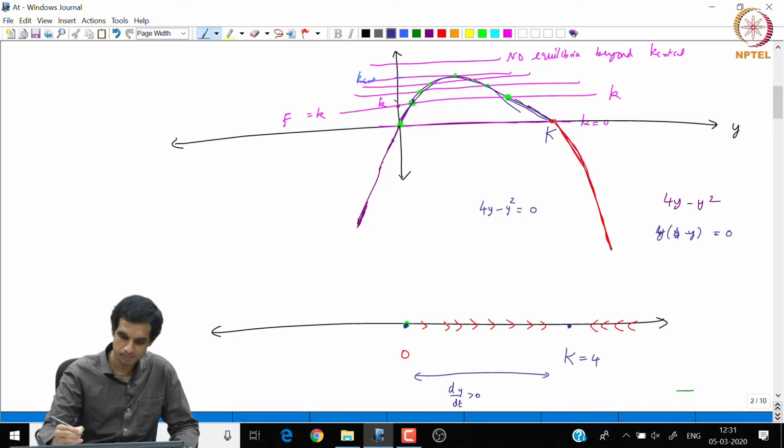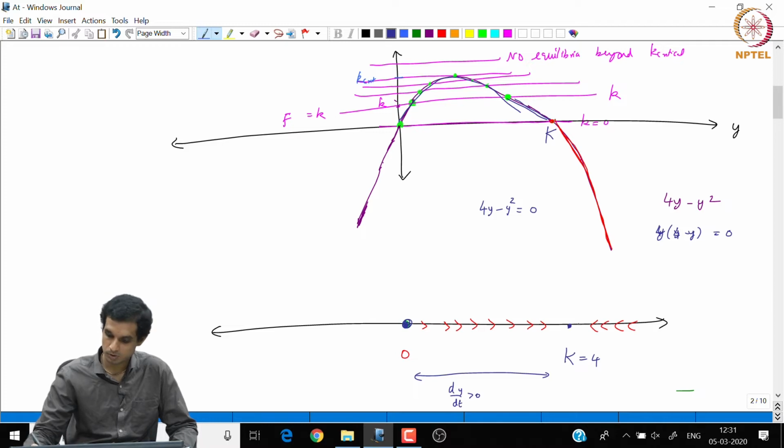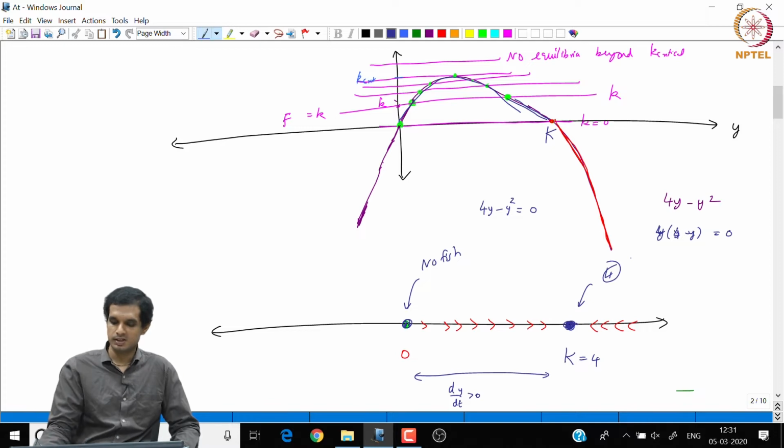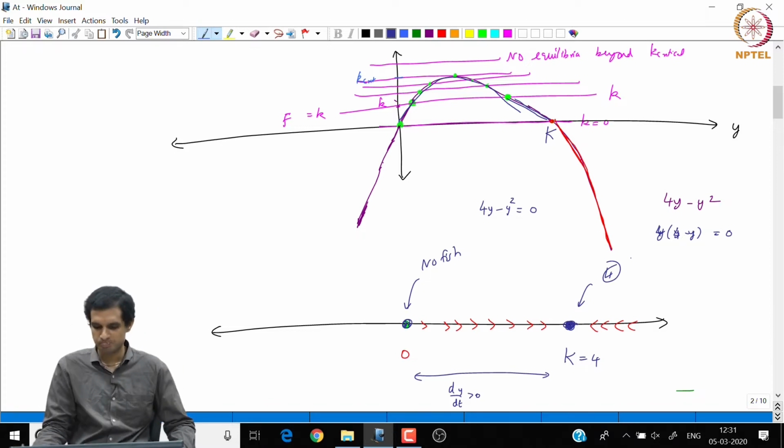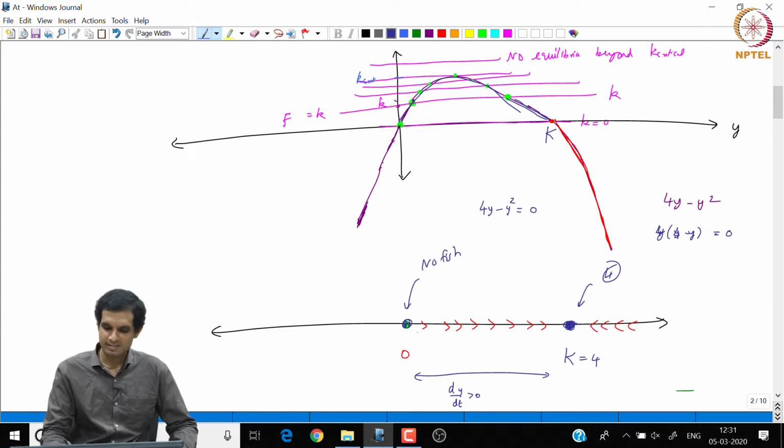So, now you see there are two equilibria. One corresponds to 0, and we know a population of 0 means there are no fish. The other is equal to 4. So we see that when the harvesting rate is 0, even when you have a slightly non-zero amount of fish, they will reproduce and grow and grow.